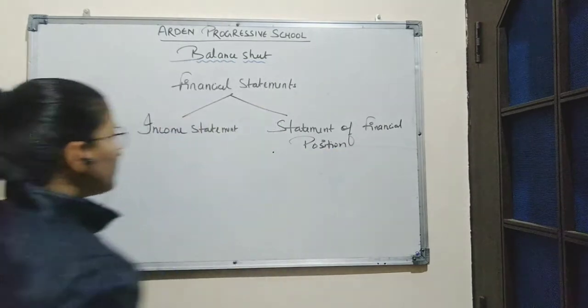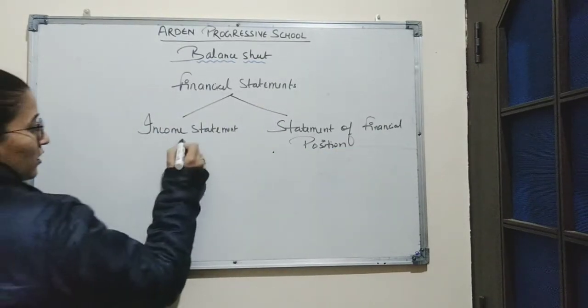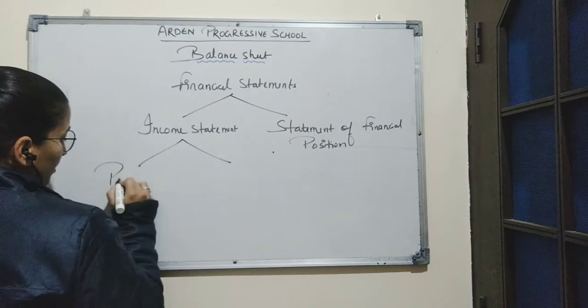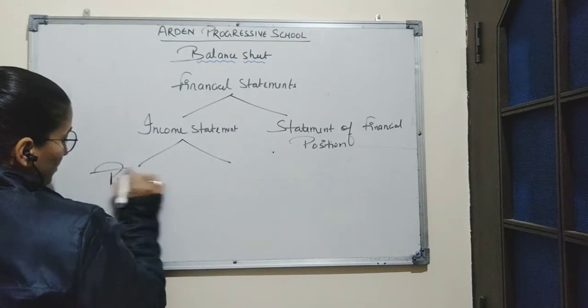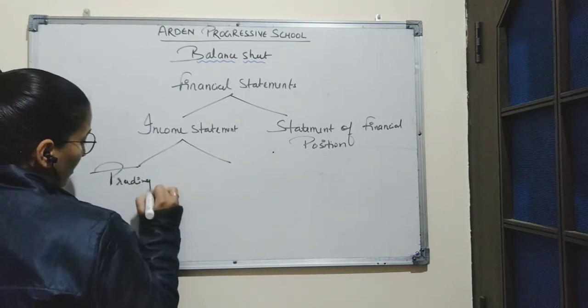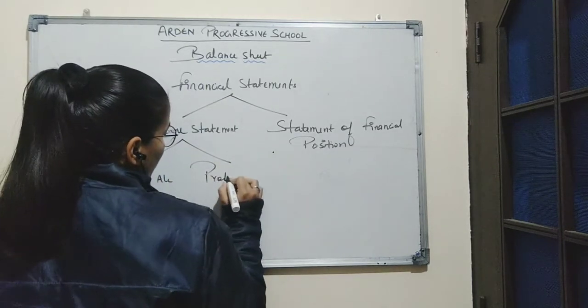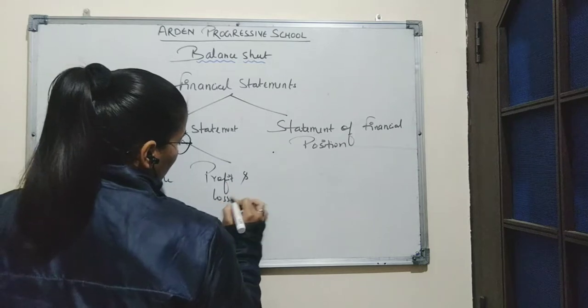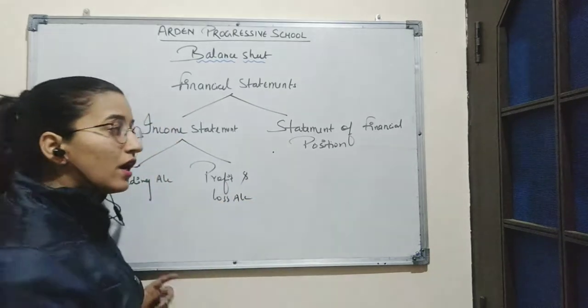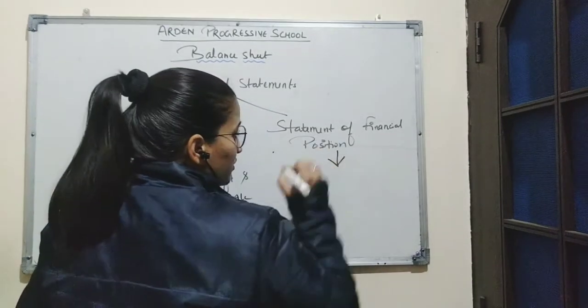So as we know, income statement includes trading account and profit and loss account, and statement of financial position includes